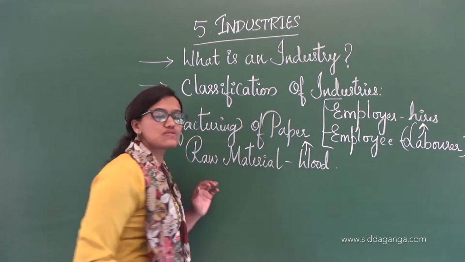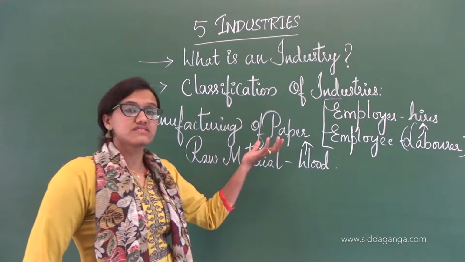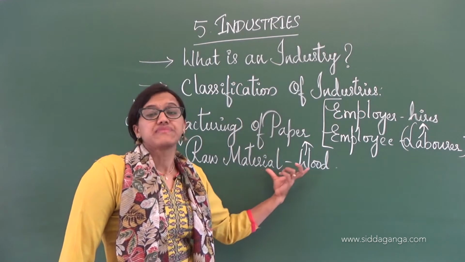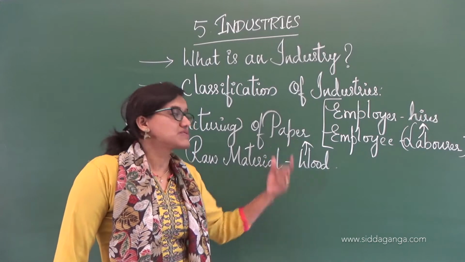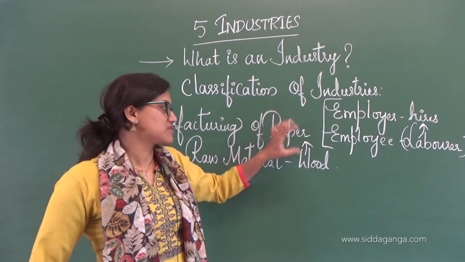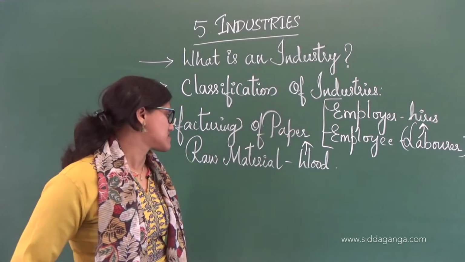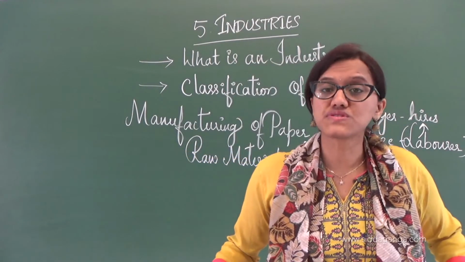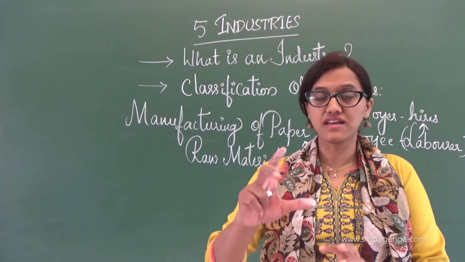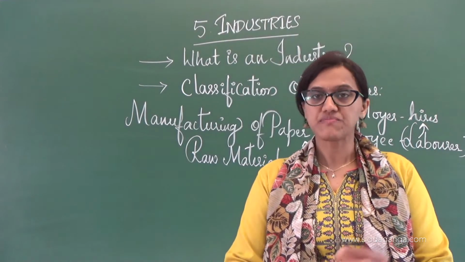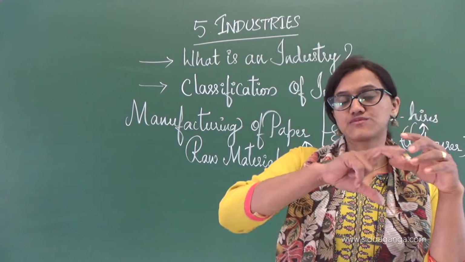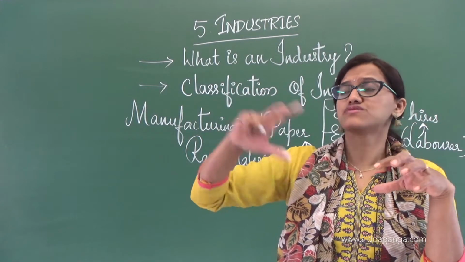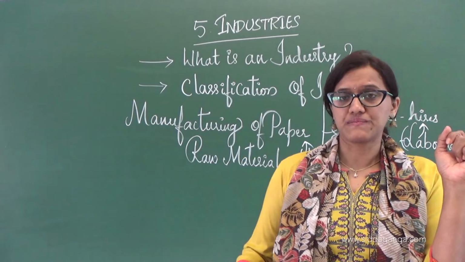What are finished goods? Finished goods are the goods that are produced using the raw material. Paper is produced out of this wood, so paper will be considered as a finished product here. The wood is transported from the forest to the pulp making industry.